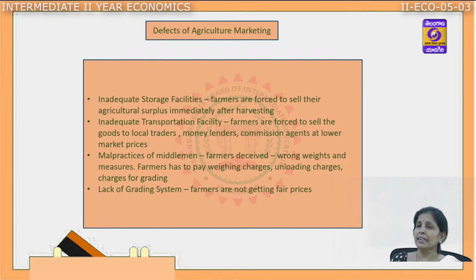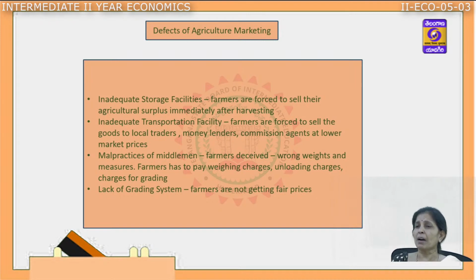The next one is inadequate transportation facility. Unless the farmers are provided with better transportation facility, the only source of transportation is the bullock cart, and that too is very expensive. Because of this, the farmers are forced to sell the products to local traders or moneylenders at very low prices, because of the lack of transportation facilities and the lack of proper maintenance of the roads.